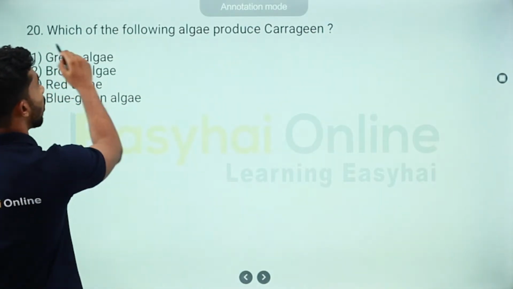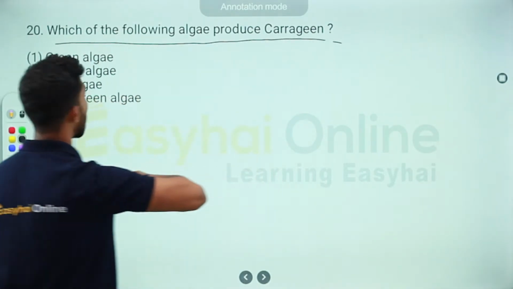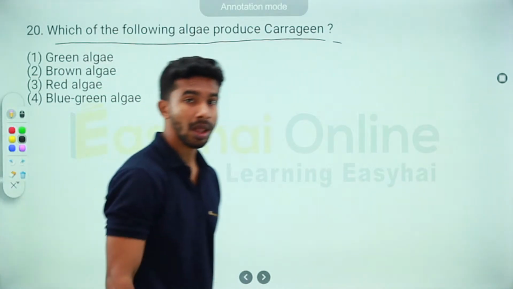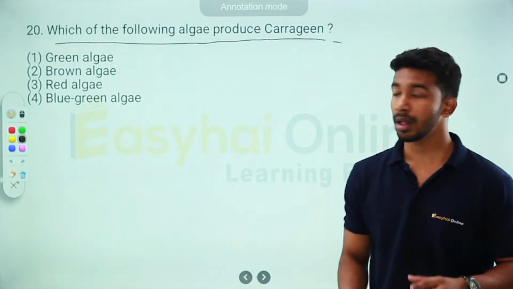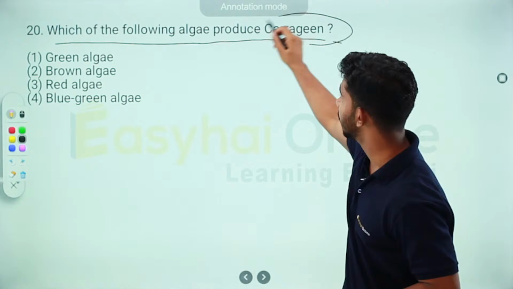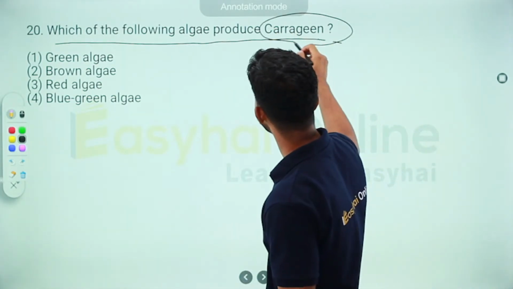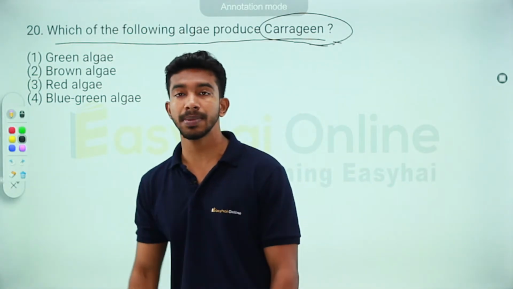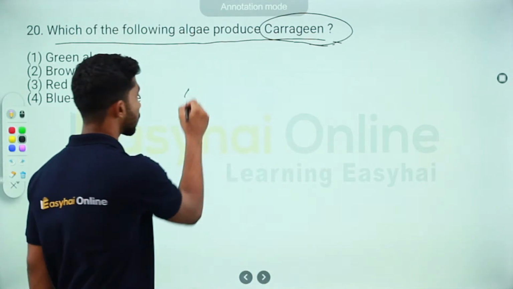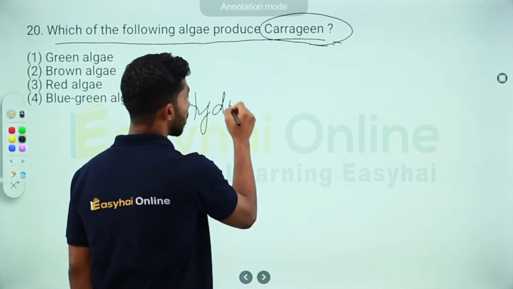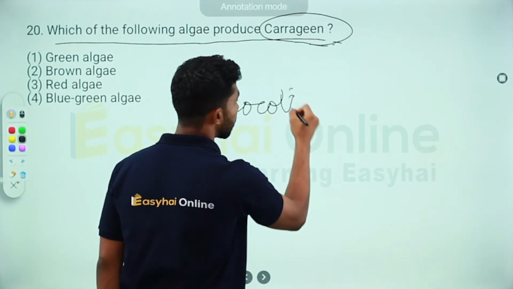Which of the following algae produces carrageenan? This again is a direct question, so I'll be explaining what carrageenan is. Carrageenan is basically a hydrocolloid.